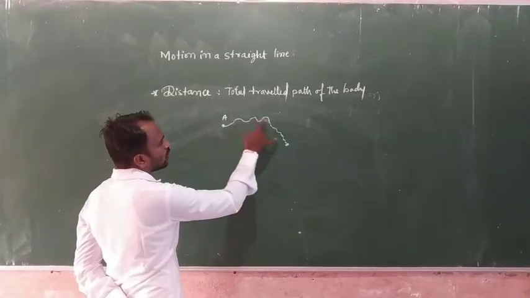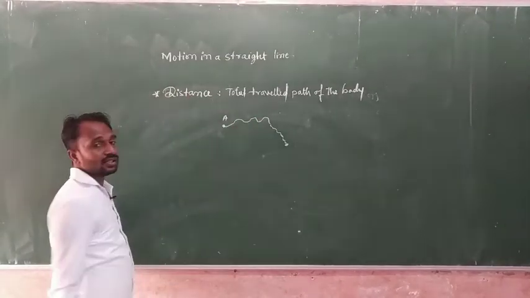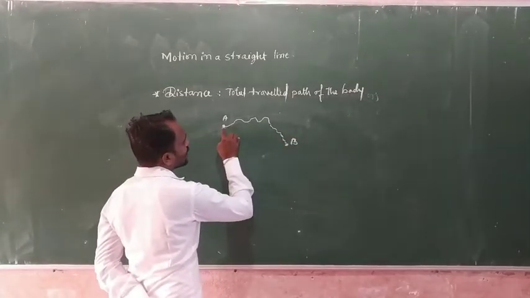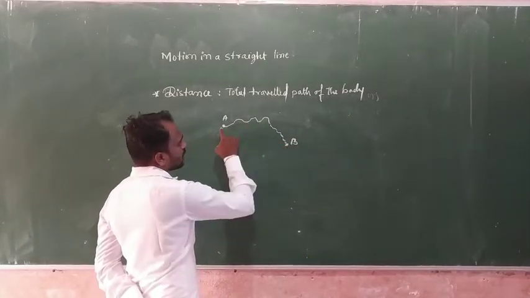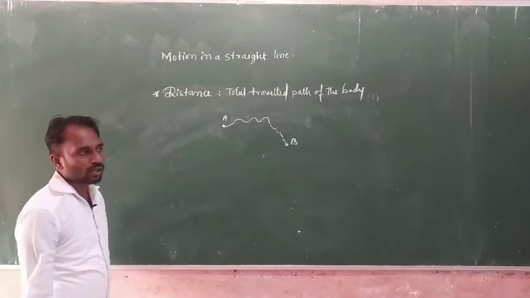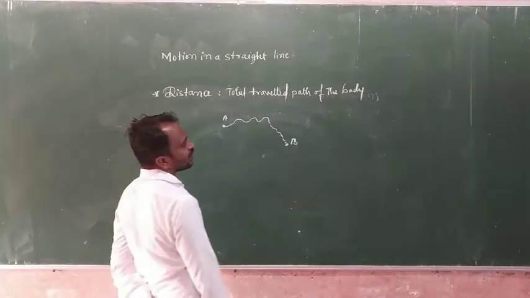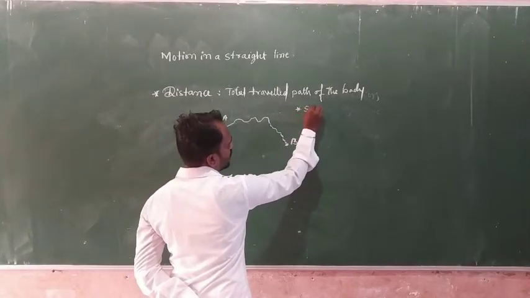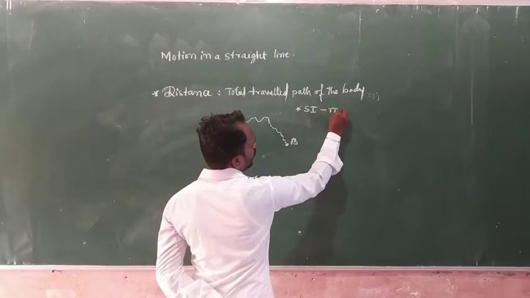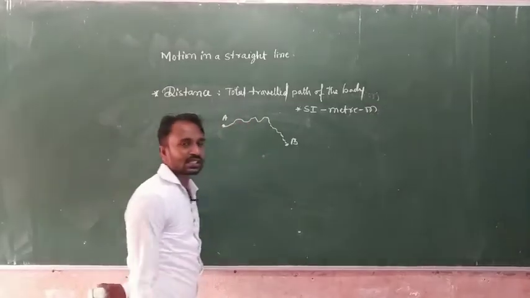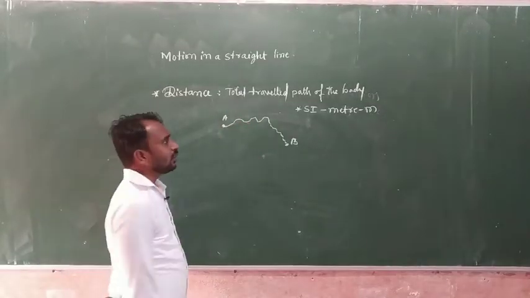So this total traveling path we consider a distance. Here we want to calculate the distance from A to B. This is the total traveling path, so that is the distance. Distance is generally measured in meters. So the SI unit of distance is meter, and the symbol is m.